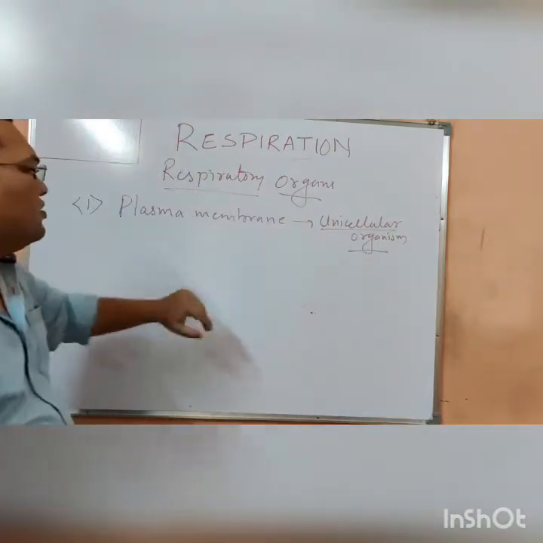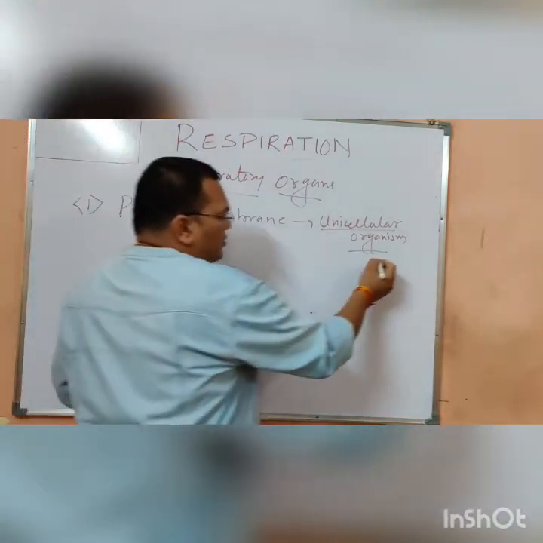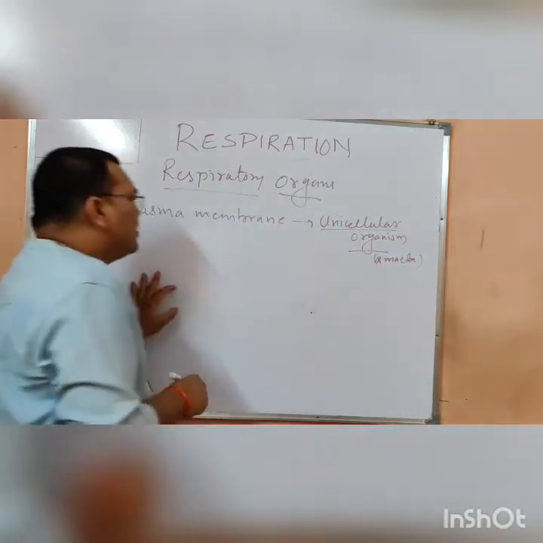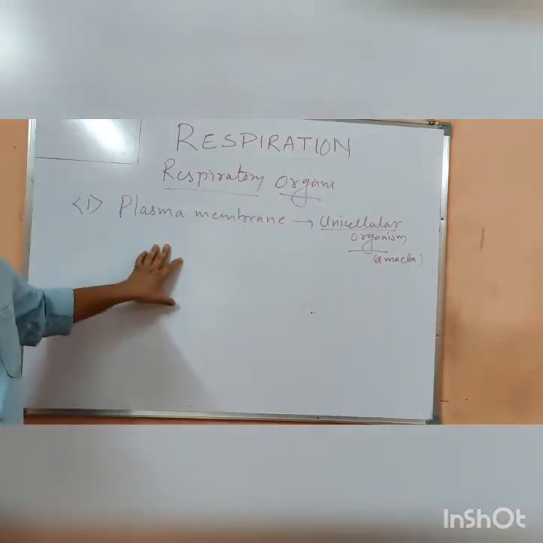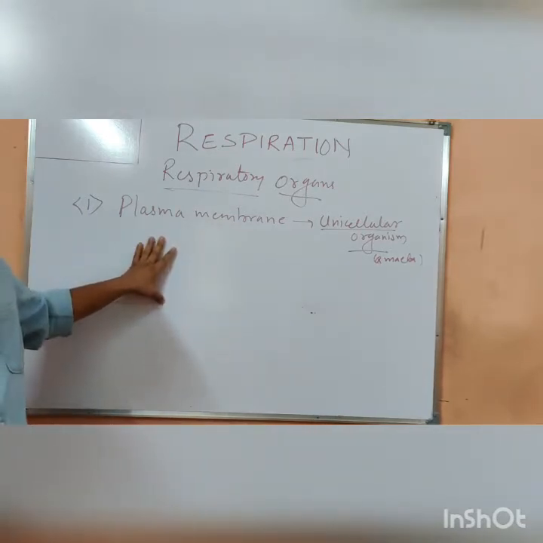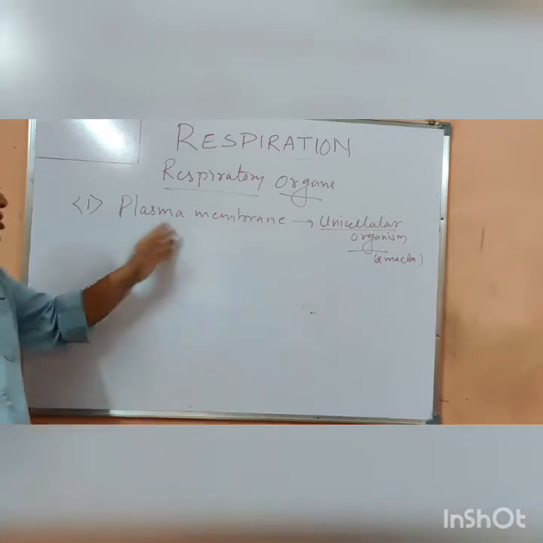Unicellular organisms like amoeba, which we already studied, respire through their plasma membrane. Their plasma membrane touches the surroundings, and they respire through it.